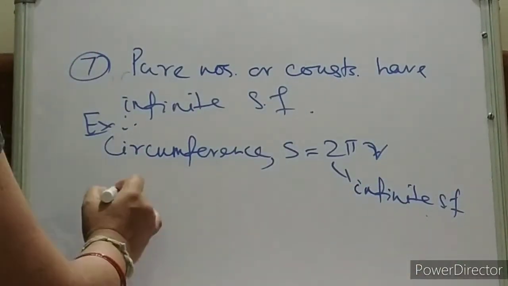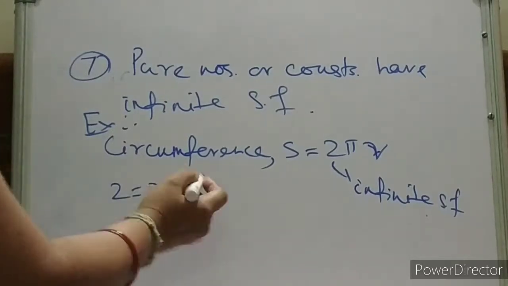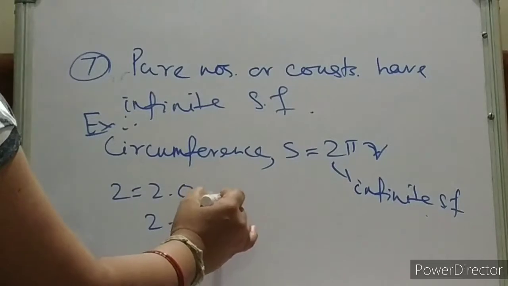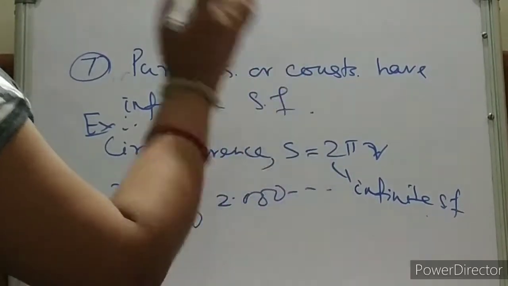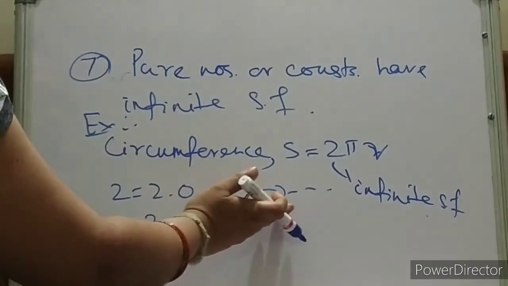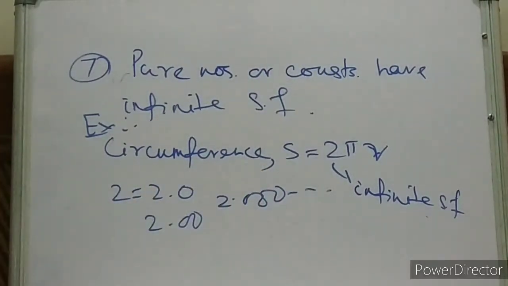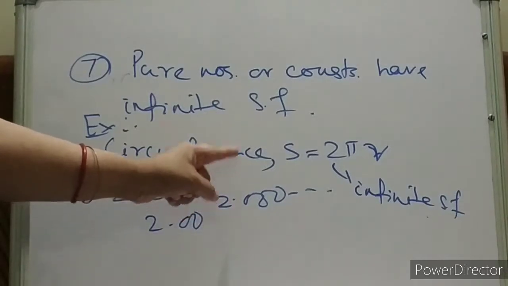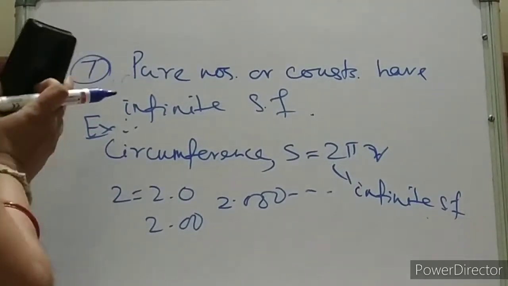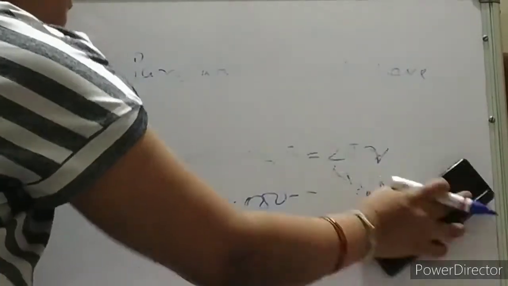We'll be telling how. Because we can represent 2 as 2.0, 2 significant figures, or we can write 2.00, or 2.000 like this. We can write like this also. And all these are significant figures. Hope we have understood. Pure numbers or constants have infinite significant figures. Okay? Now we move to the next part, that is your round off. How to round off the things. Rounding off.